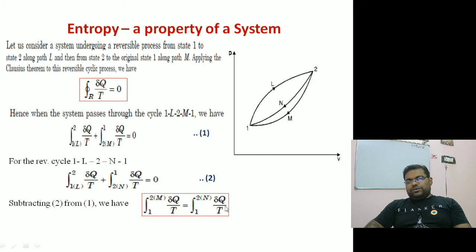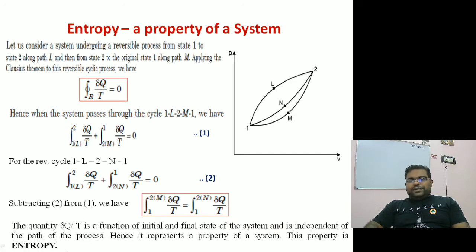If you look at these two terms, they are exactly equal, right? dq by t between 1 and 2 and between 2 to n are equal. So we can say dq by t is a function of the initial and final state of a system. It is independent of the path. Basically, if you look, the quantities are the same, so this is a function of the initial and final state of the system, independent of the path of the process.